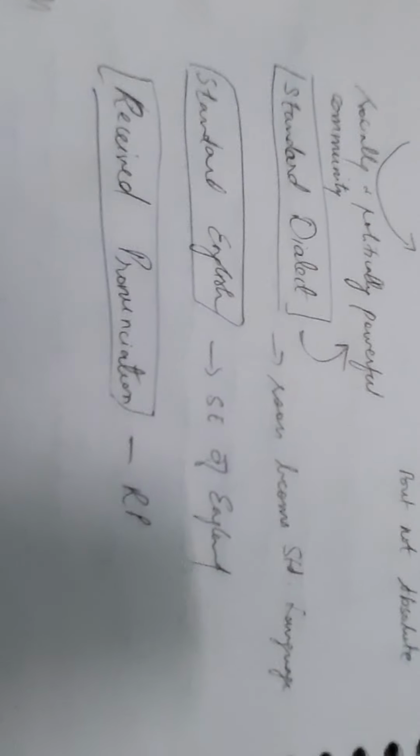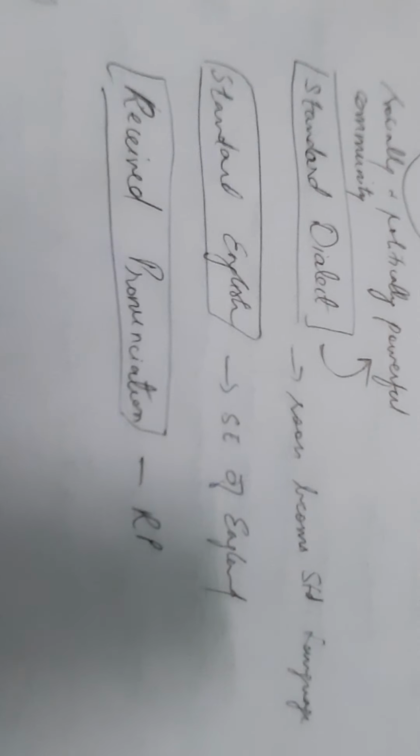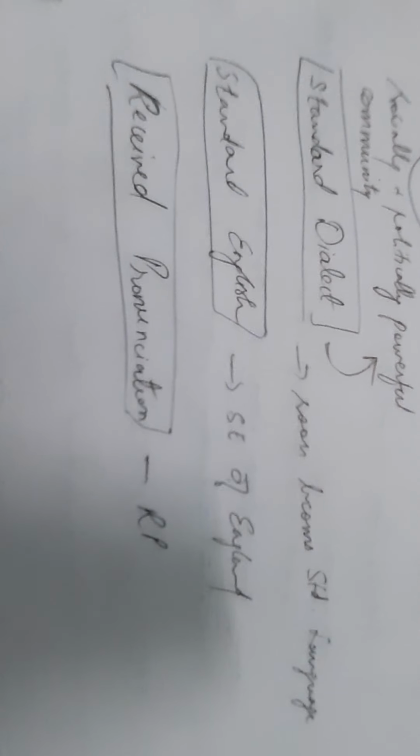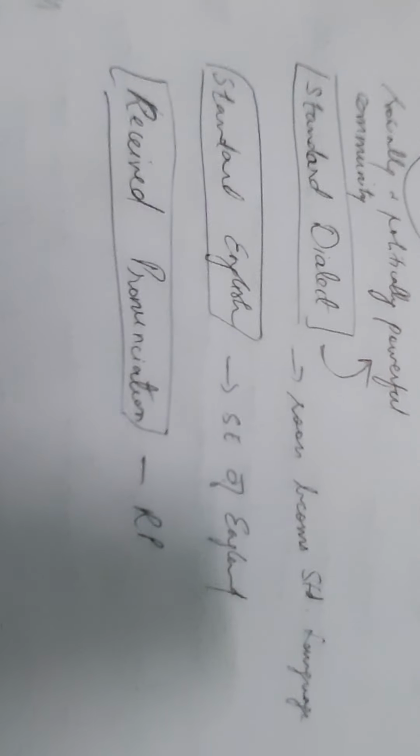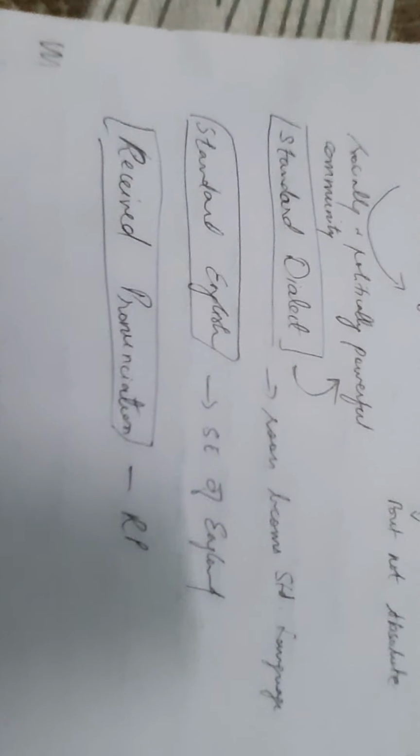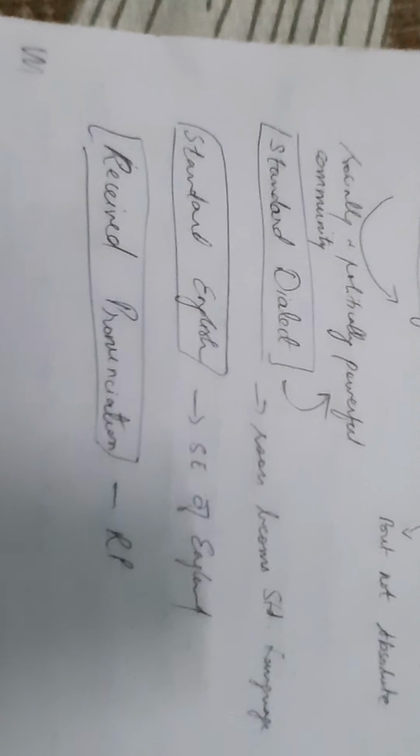So when you want to speak correct English pronunciation, you are supposed to follow the southeast England pronunciation, RP. When you're talking about the English Pronouncing Dictionary written by Daniel Jones, he also follows only the RP. These are the various things you have to know about received pronunciation.